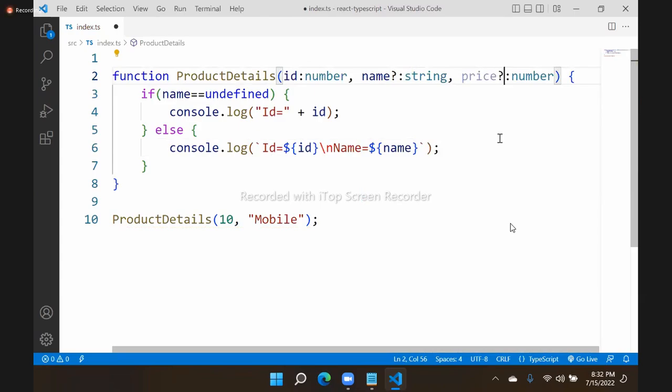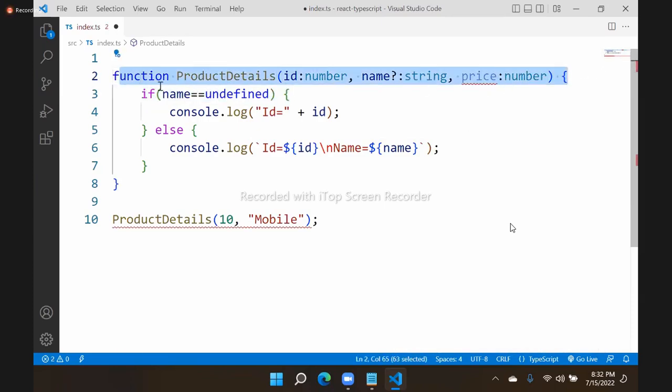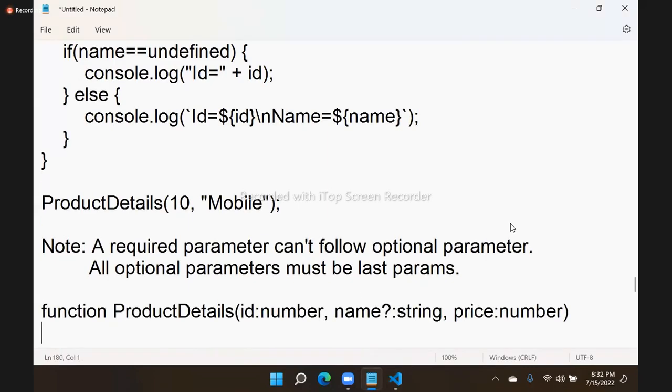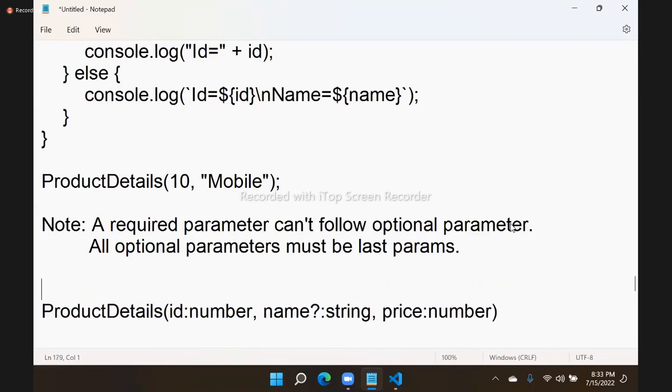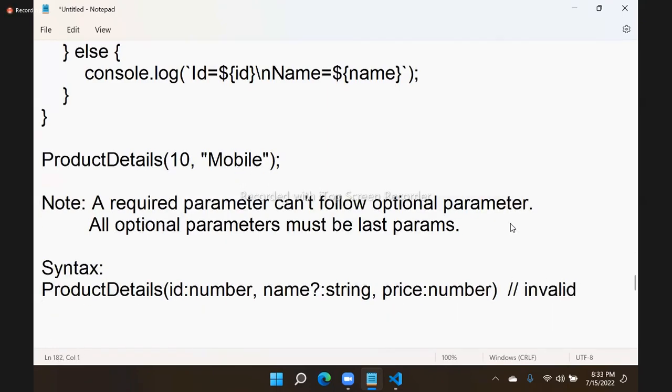That is the point, right? So this is the rule actually. That means if you configure any function like this, I'll just give the syntax. So productDetails, we are defining like this. Now this is invalid. Understand? Why?